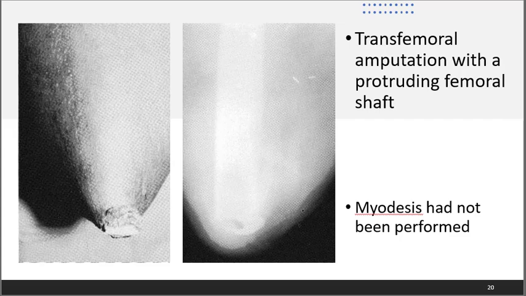There are no hard and fast rules, but determining correct muscle tension in amputation is similar to determining the tension of tendon transfers in hand and foot.